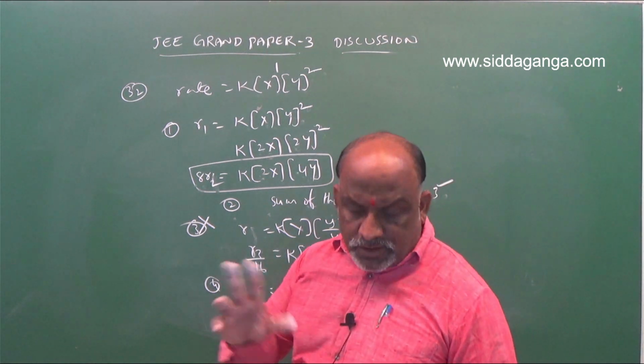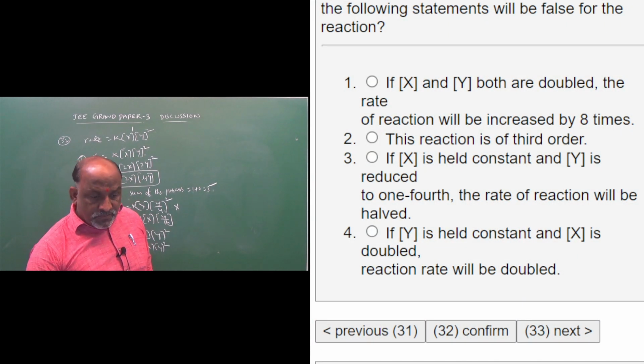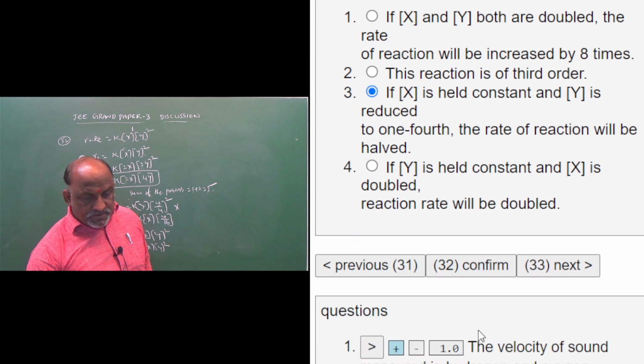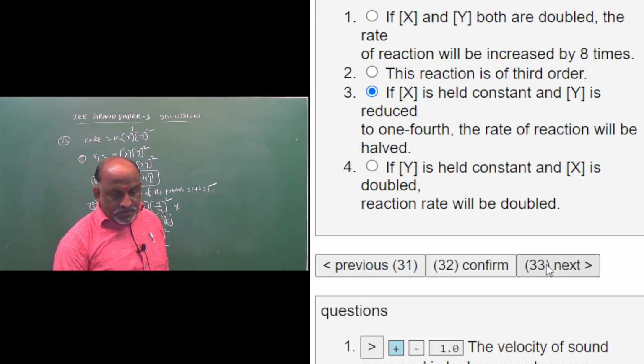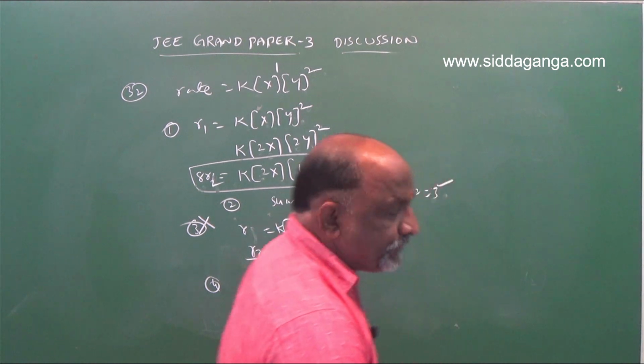So according to the information, we should go with the third option as the wrong statement regarding the rate equation. Clear? I hope you understood, my dear students. Next one, 33.